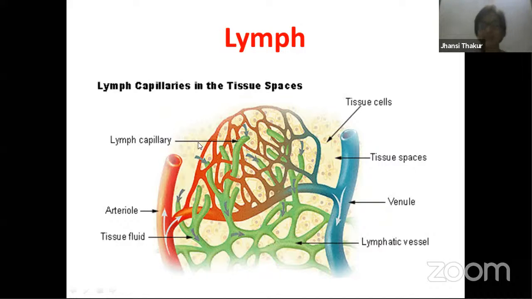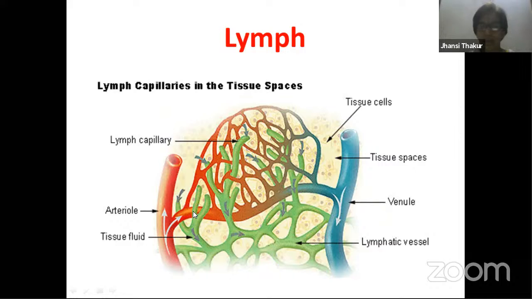But if some of the plasma keeps remaining over here every time, then slowly this particular tissue, or for that matter the entire body, will swell up and finally the tissues burst, isn't it? Whatever has come out of the blood of these capillaries should enter back, but a part of it remains here only.